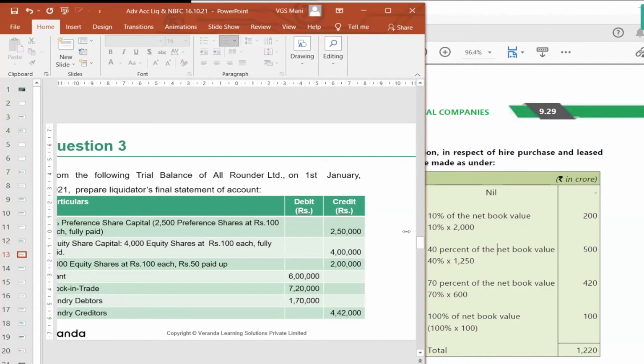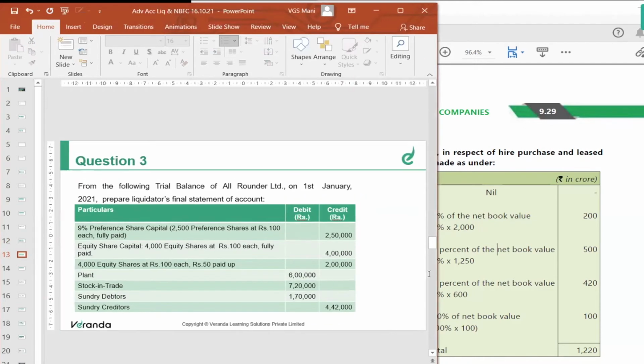In question number 3, again, you need to prepare the liquidator's final statement of account.